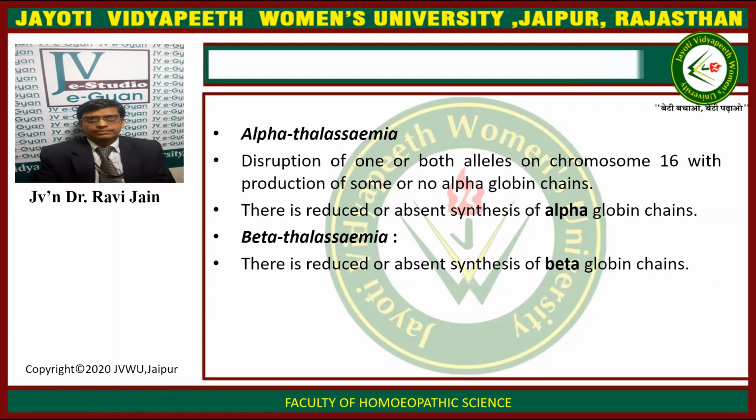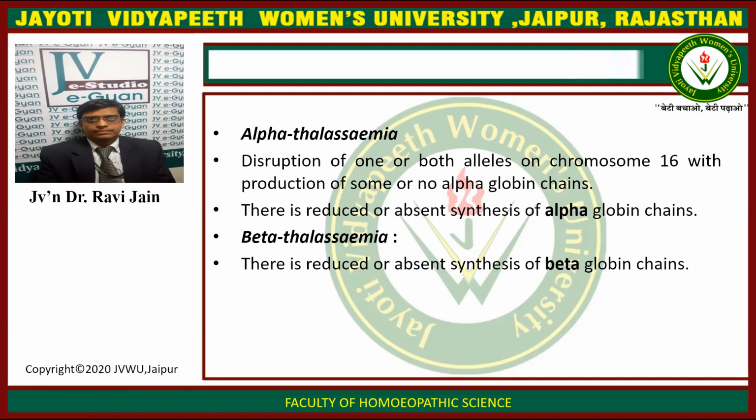We start first with alpha-thalassemia. In alpha-thalassemia, there is disruption of one or both alleles on chromosome 16, with production of some or no alpha globin chains. So there is reduced or absent synthesis of alpha globin chains.